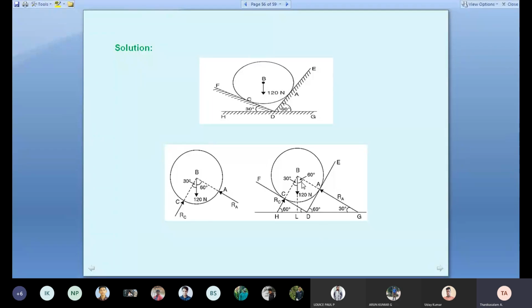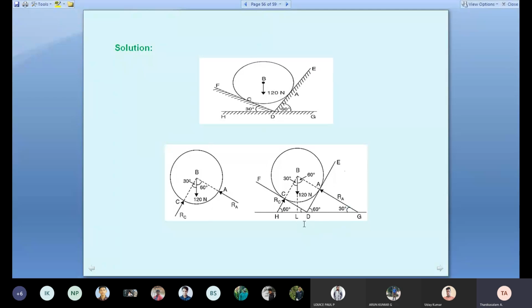So this is the way we can calculate the 60 degrees. Why are we calculating 60 degrees? RA goes through the middle of the body. That's why I calculate 60. Once again I am repeating: first draw the free body diagram. Here there are two points. A point is on the contact surface ED. Therefore the reaction is at 90 degrees. So the right angle triangle I formed is ADG. At A it is 90 degrees. Already 60 is given. What is the balance? 30. Now I draw the triangle again.